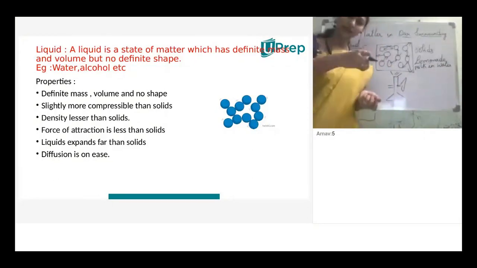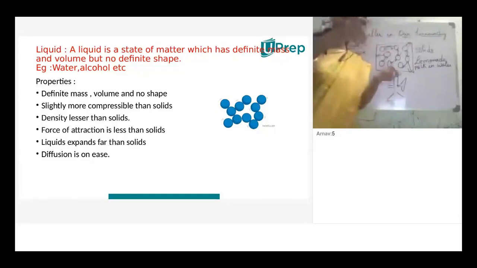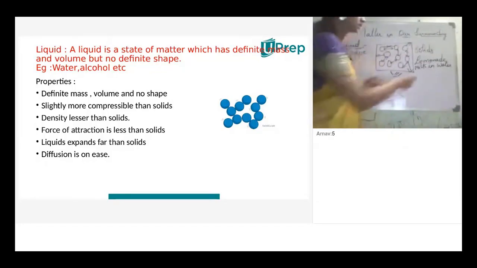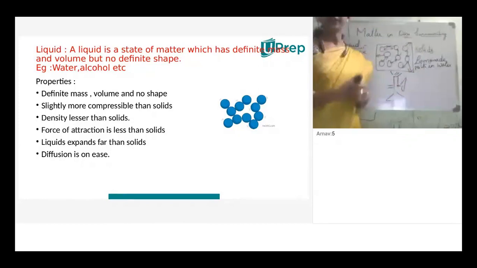After adding water to the milk, there is no need of stirring, she immediately allows it to boil. This is because of diffusion. The rate of diffusion in liquids is high when compared to solids because of the gaps present in it.